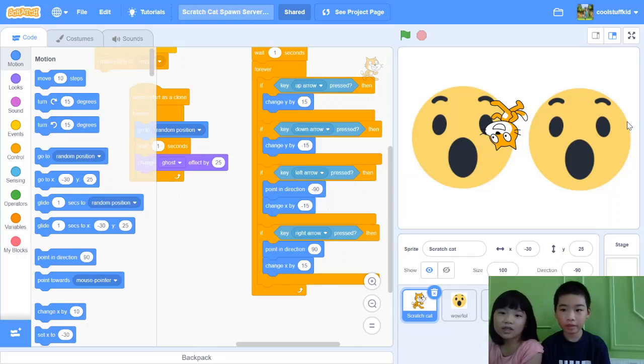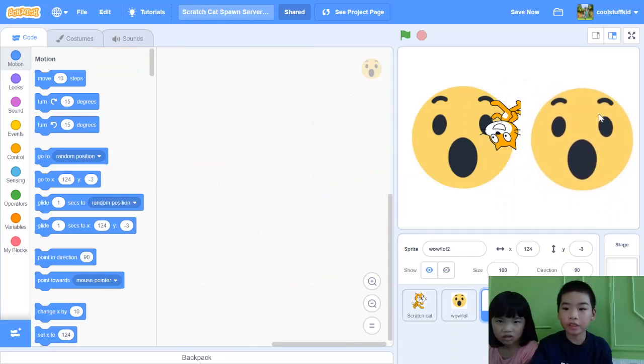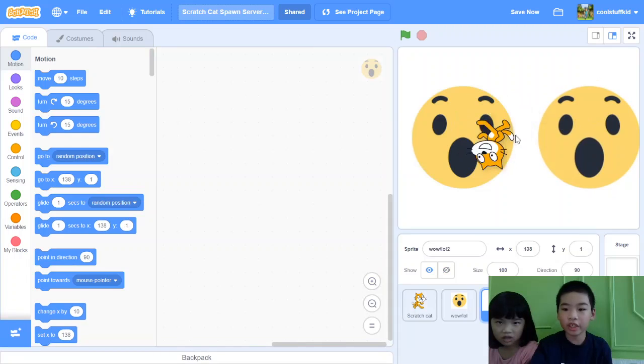Today we're in Scratch, Andrew's account, Cool Stuff Kit. Today we're going to see my project, Scratch Cat Spawner. In this project, it's going to spawn a bunch of Scratch Cats right here.